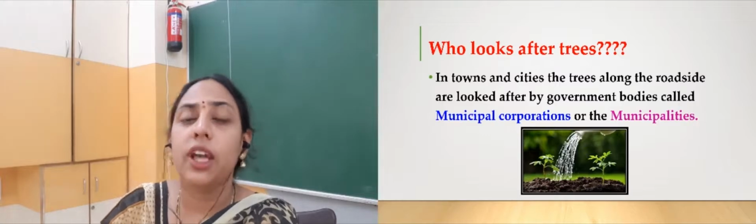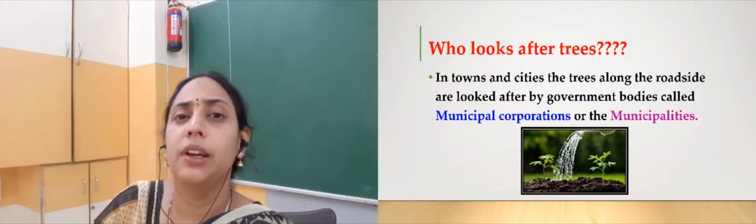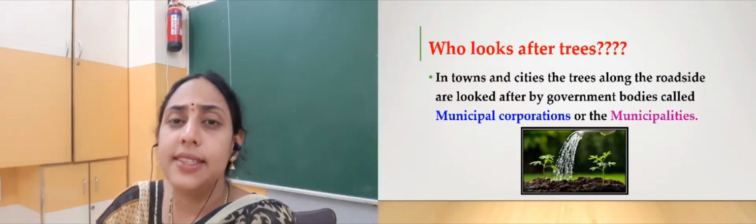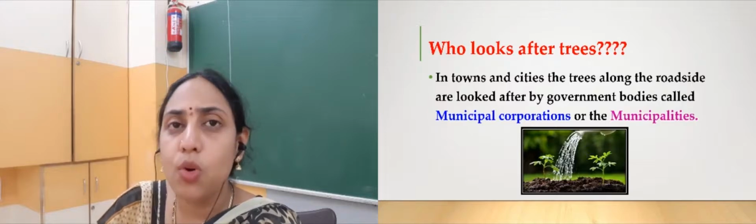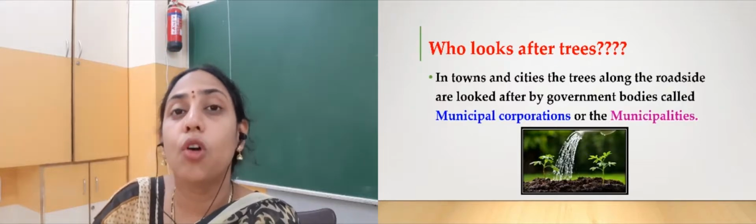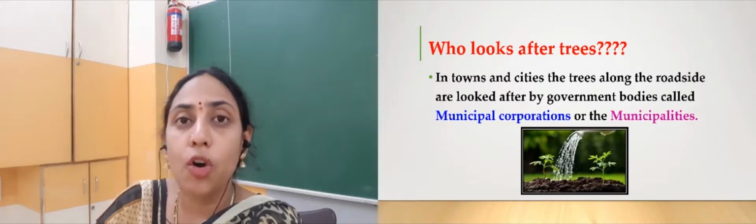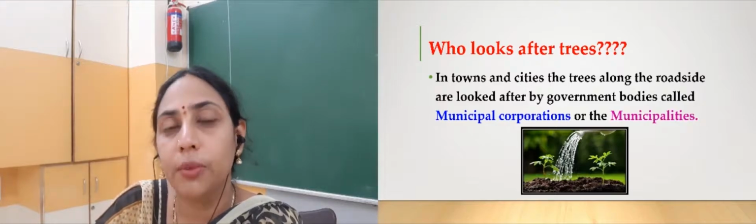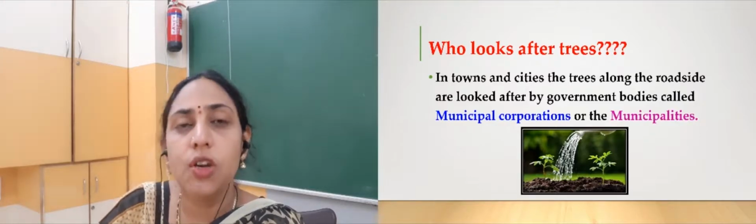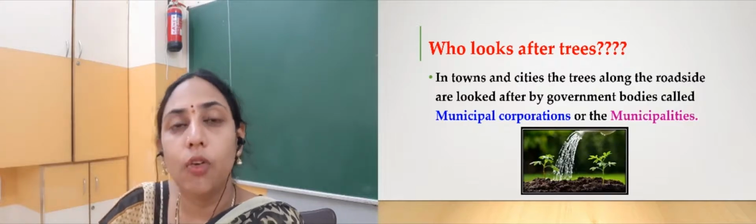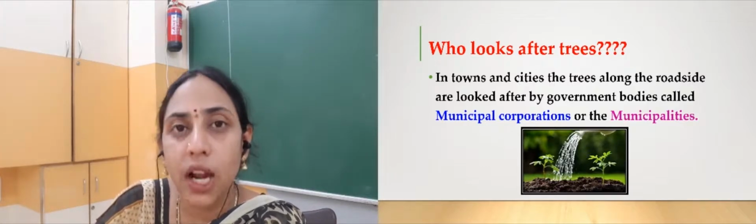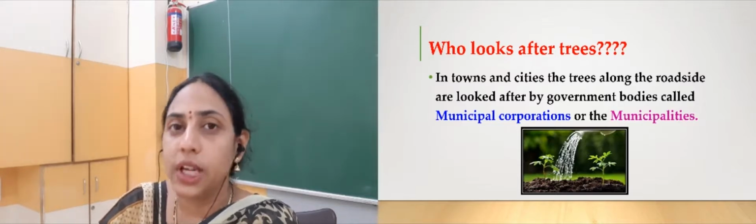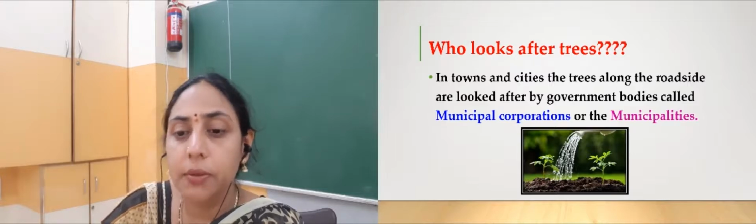Now if we talk about any particular people who are responsible for these plants and trees, then in towns and cities, the trees that grow along the roadsides belong to the municipal corporation, right? So these are the government bodies, that means this organization belongs to the government, that is municipal corporation, or also called municipalities. That means the government ensures the safety of these plants, they give them timely water, they cut these plants in a proper way so that they can grow into healthy plants, right?